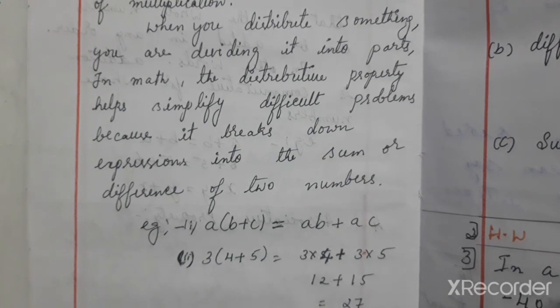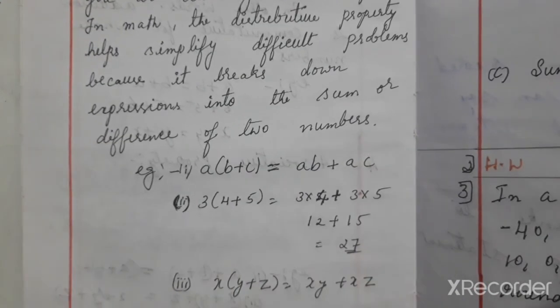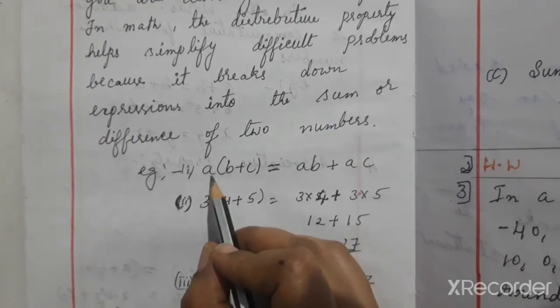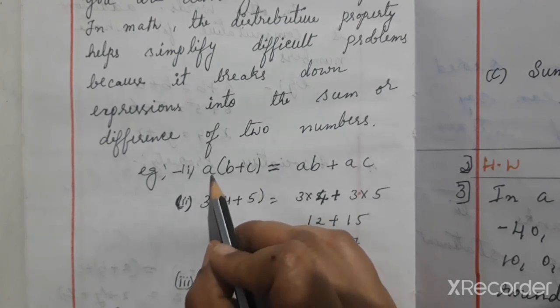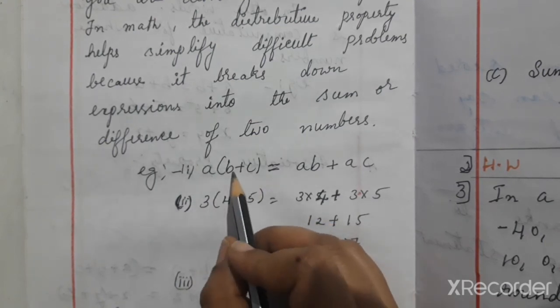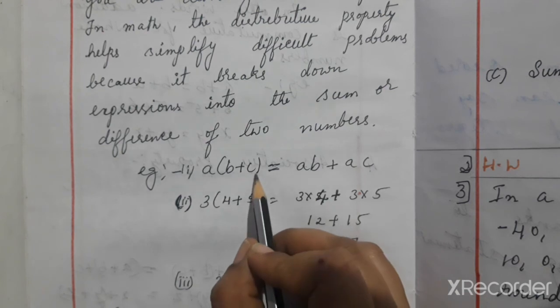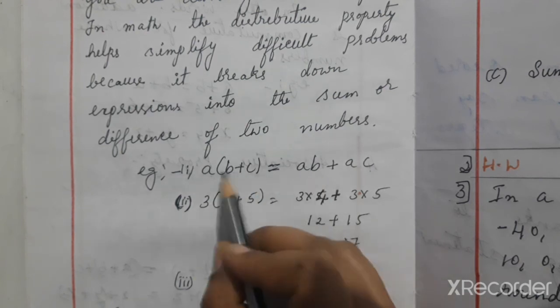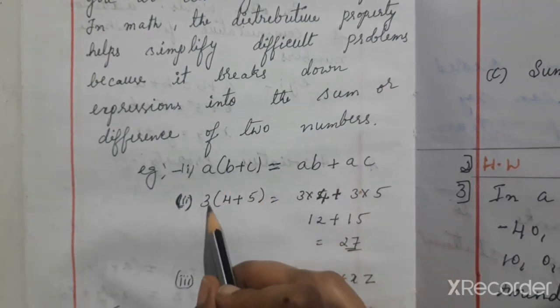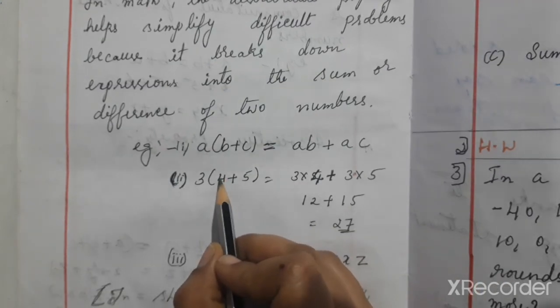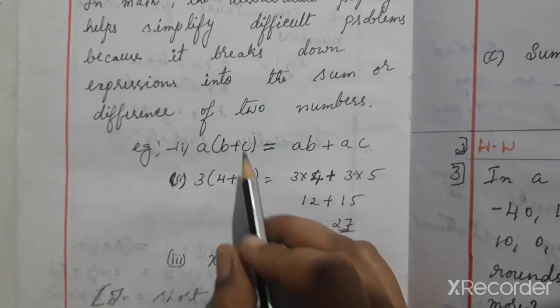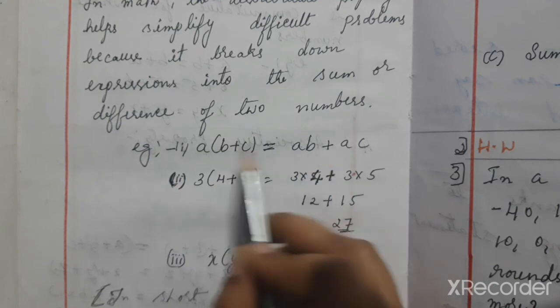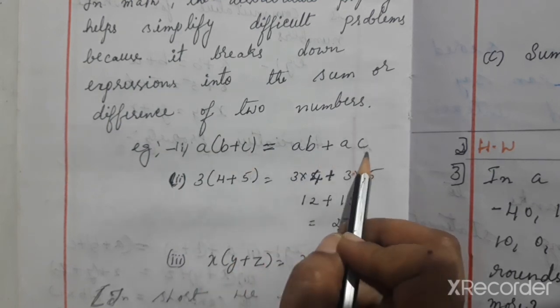Now an example for distributive property. It is in the form of a into b plus c, means distribute a. a is a chocolate now. a into b for the b kid and a into c for the second baby. a into b plus a into c. Now 3 is a chocolate, distribute with the 4 and distribute with the 5. So a into b plus a into c. So ab plus ac on our right side.